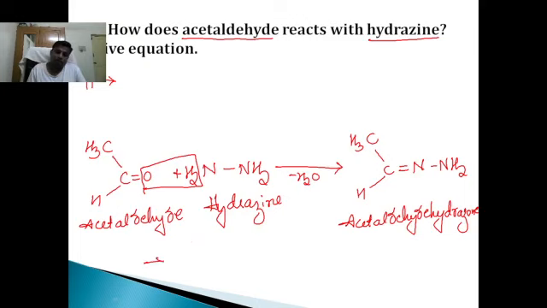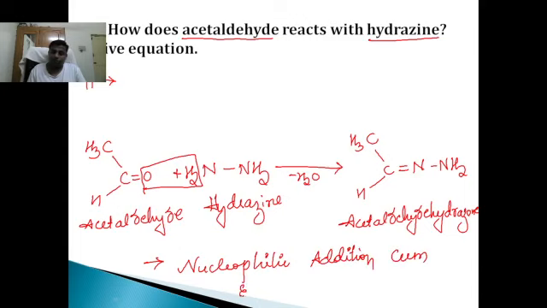What type of reaction is it? This is nucleophilic addition cum elimination reaction. Please write the explanation also.